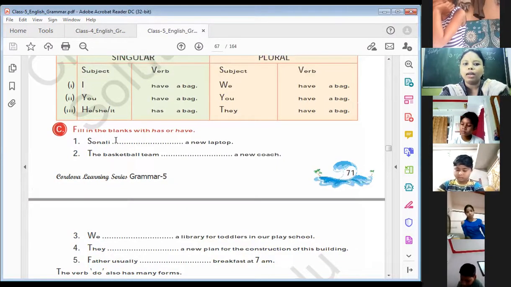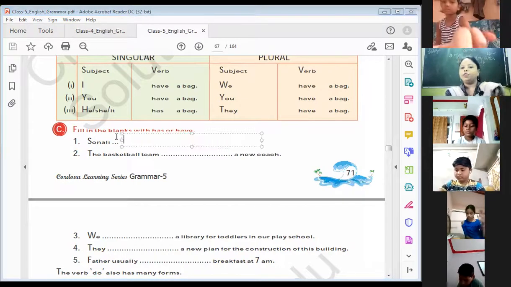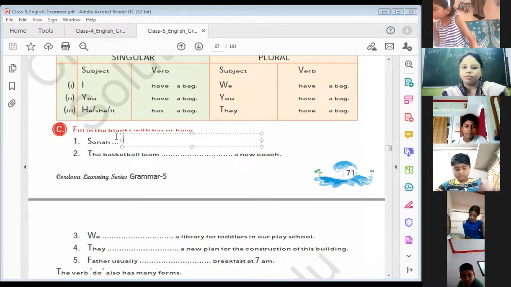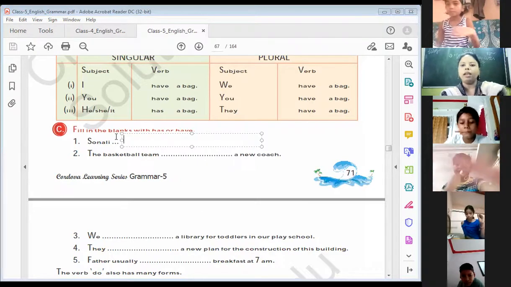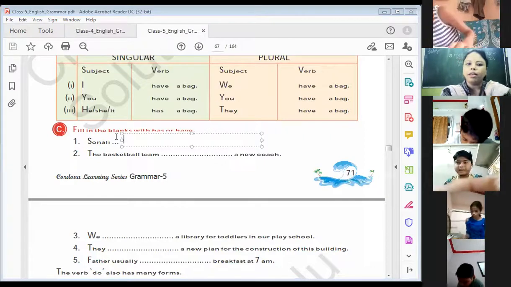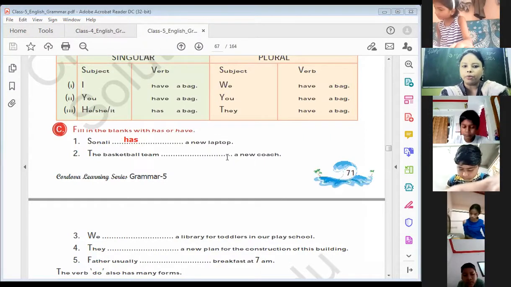Sonali dash a new laptop. Has or have? I told you that for singular we have to use has, and for plural we have to use have. I, you, we, they have. Sonali has a new laptop.